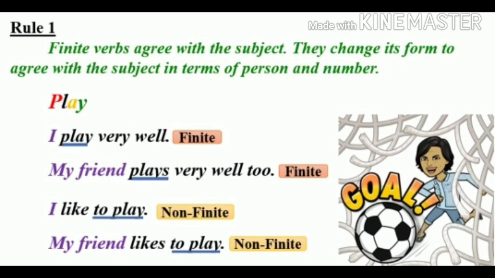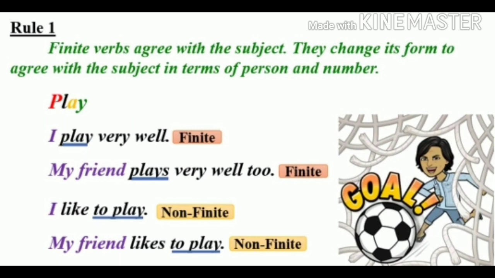Finite verbs agree with the subject. They change their form to agree with the subject in terms of person and number. Like here we have taken the verb form play. I play very well. Here play is a finite verb. My friend plays very well too. Again, plays is a finite verb.